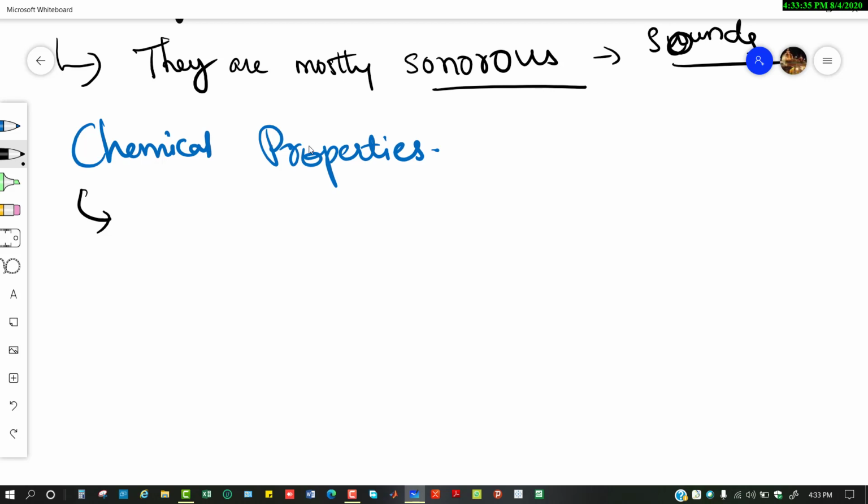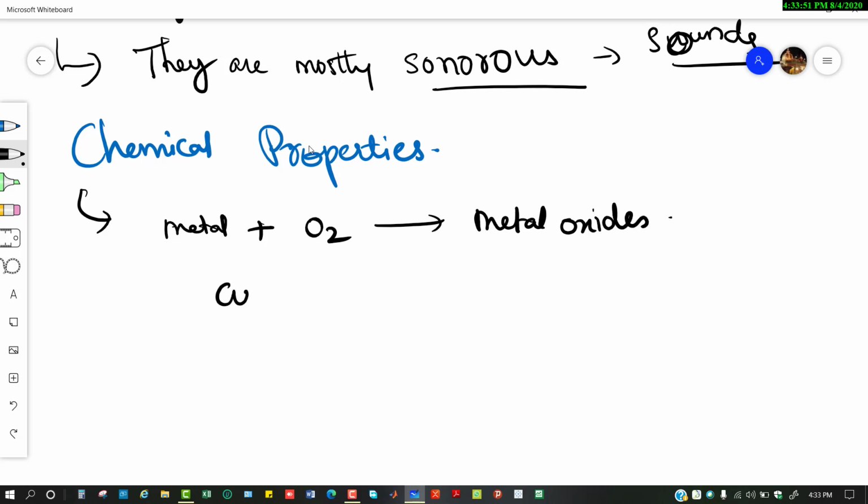For example, what happens when metals combine with oxygen? Metals combine with oxygen, they form oxides. They form metal oxides. For example, you can take copper and react it with oxygen, then you get copper oxide.